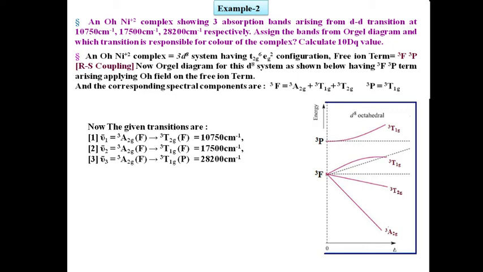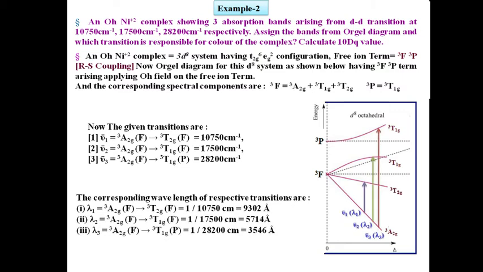And as previously, we can calculate the corresponding wavelengths: λ1 is equal to 9302 Å, λ2 is equal to 5714 Å, and λ3 is equal to 3546 Å. Now we can see only the λ2 transition, that means 3A2g(F) to 3T1g(F) having value 5714 Å, belongs to the visible region, and this transition is responsible for the color of the complex. The other transitions belong to either the IR region or the UV region.